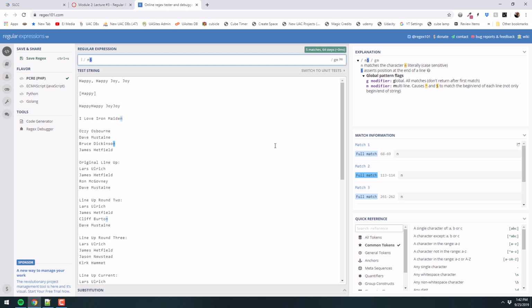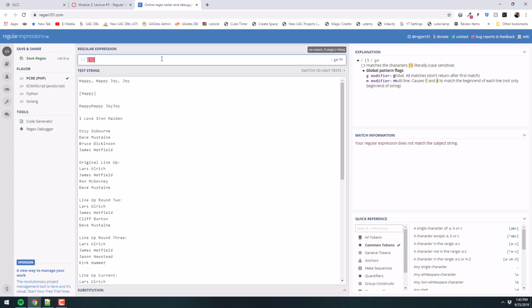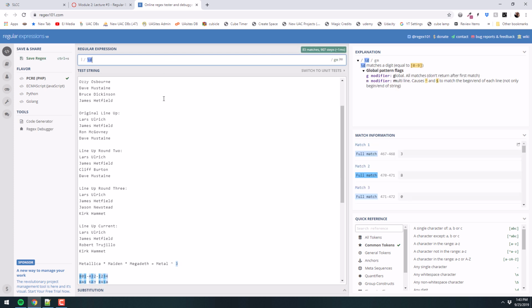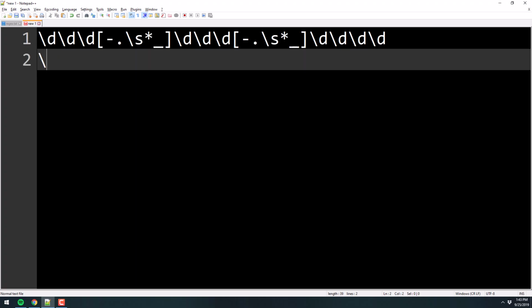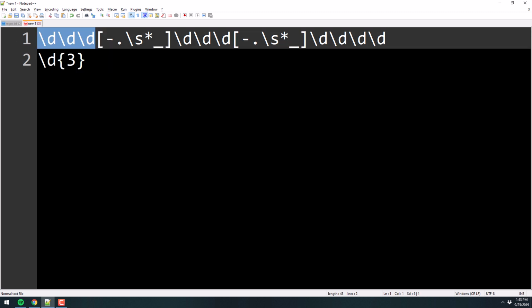All right, so next thing, we're going to look at quantifiers, right? What does a quantifier do? Just in English terms, what does it sound like it does? Yeah, it counts. It gives a specified number of things. So, for example, one of the quantifiers is you can put a number in curly braces, 3. What that means is, let's take a look here. I want to find a digit, right? So let's go down here. It's finding a bunch of single digits, but I want to find exactly 3 of them in a row. So that is the same thing as that, okay?